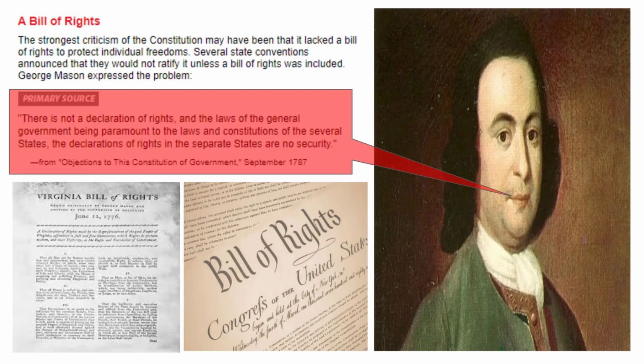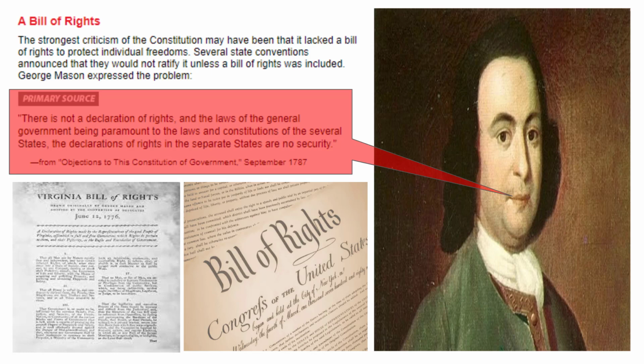A Bill of Rights. The strongest criticism of the Constitution may have been that it lacked a Bill of Rights to protect individual freedoms. Several state conventions announced that they would not ratify it unless a Bill of Rights was included. George Mason expressed the problem, primary source from the Objections to this Constitution of Government, September 1787.